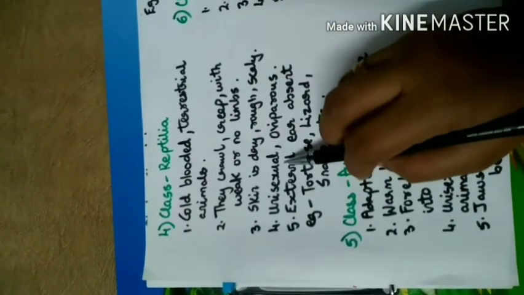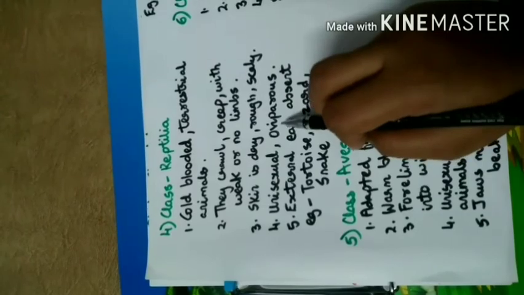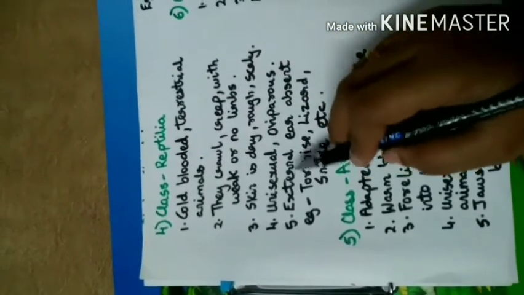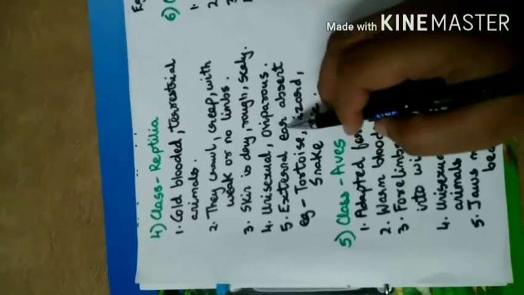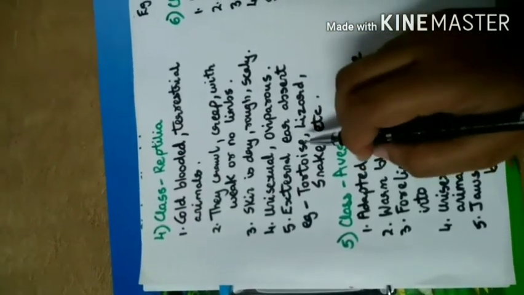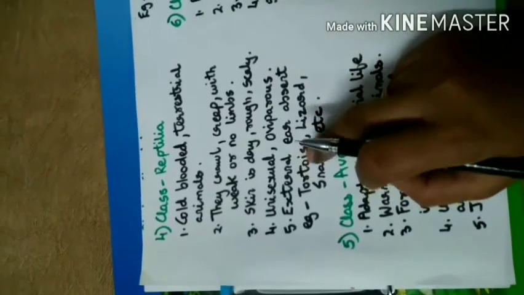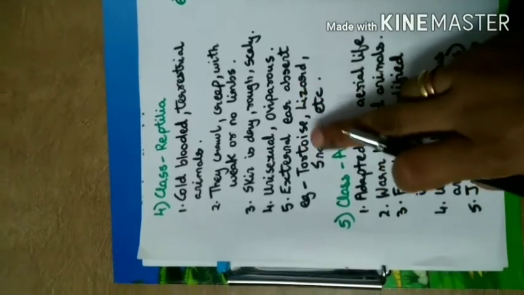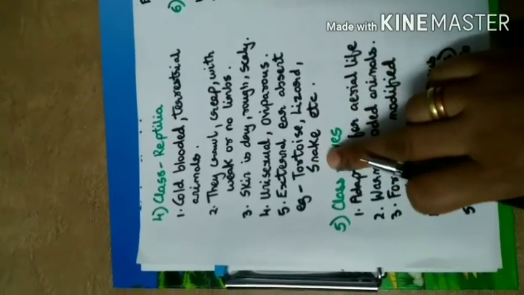Those are unisexual and oviparous, which means they lay eggs. Their external ear is absent. If you have seen a lizard or tortoise, do they have an ear? No, they do not. Examples: tortoise, lizard, snake, etc.